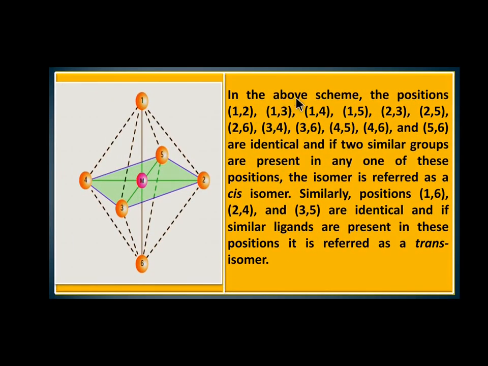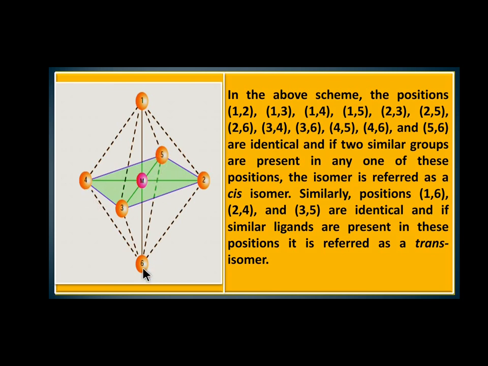In the above numbering scheme, based on the position of ligands, we are going to classify what is cis isomer and what is trans isomer. So the positions are 1, 2, 3, 4, 5, 6.